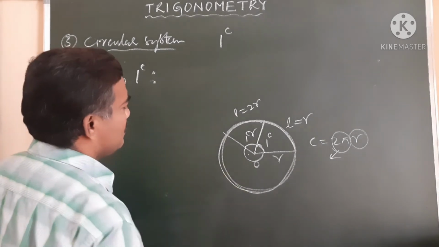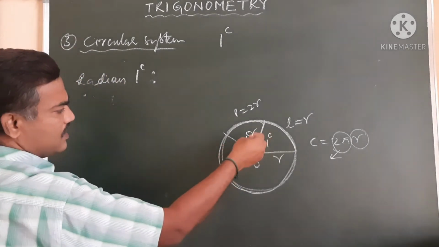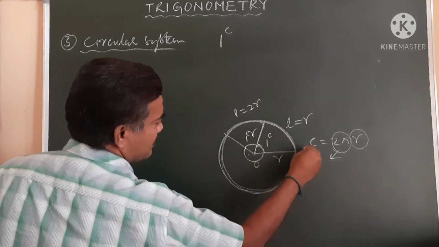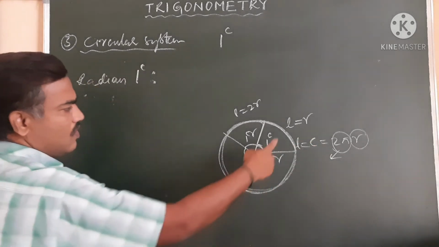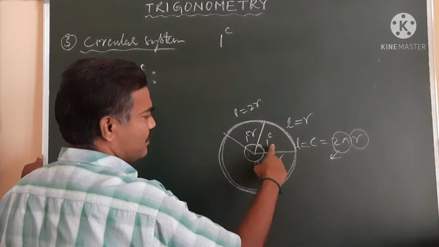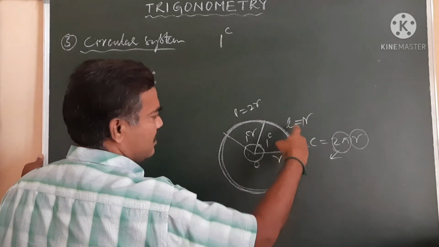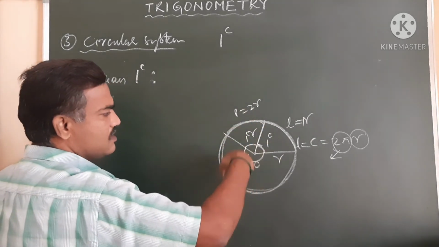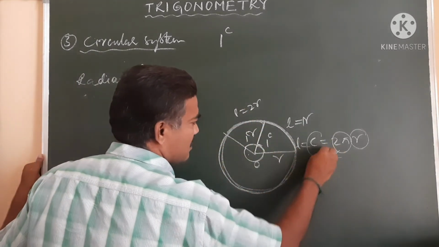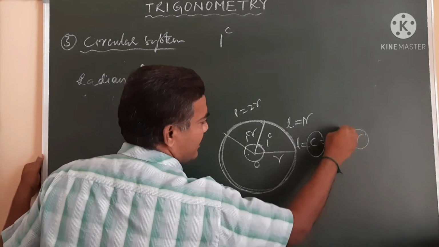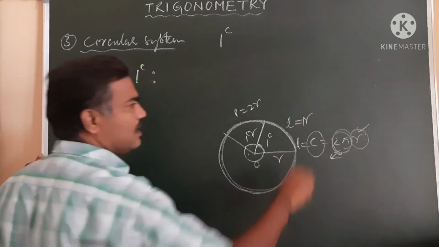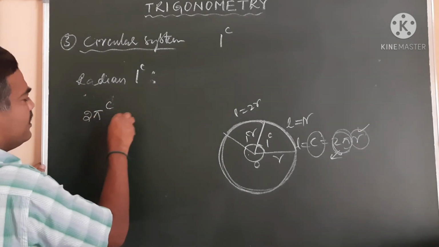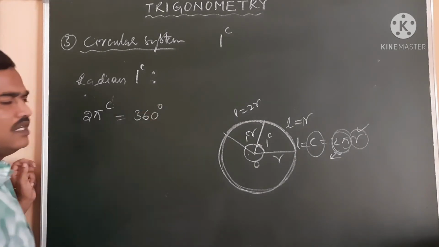Now the relation here: the length of arc L equal to r means 1 radian, L equal to 2r means 2 radians, L equal to 3r means 3 radians. Like that, if we take the circumference, which is 2 pi times r, it subtends 2 pi radians at the center. That's why 2 pi radians is equal to 360 degrees.